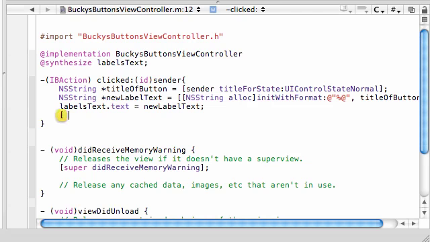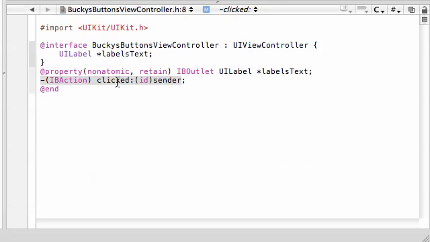We're done with this method. The only thing we need to do after this is take that object we created, new label text, and release it. Because since we allocated it, anything you allocate or retain, you have to release. That's a general rule. So remember, check this out. Remember we retained this property, labels text, right here.